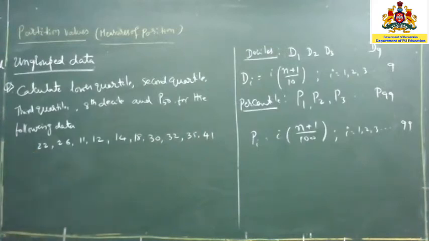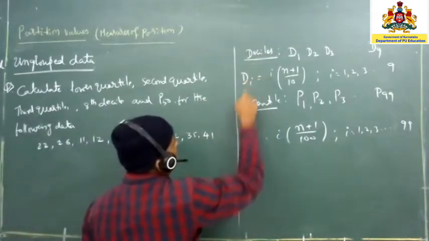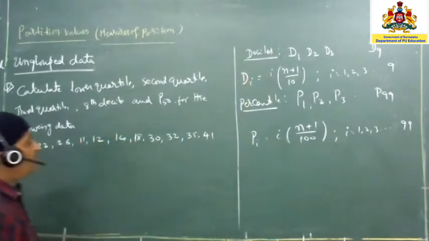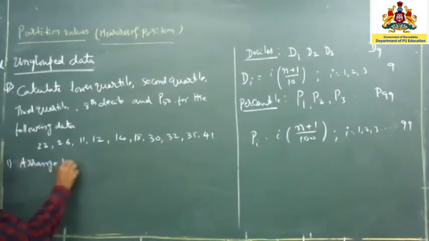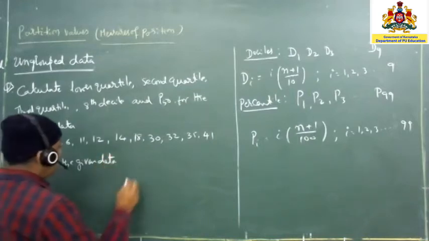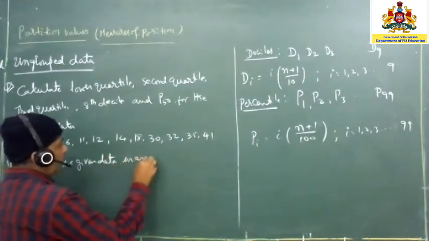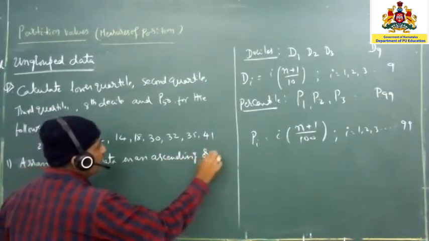You have learned already about tally marks. So now what we are going to do is, whenever we are going to calculate either a decile, quartile or percentile, we have to arrange the data into ascending order only. So that is the first step: arrange the given data in ascending order.